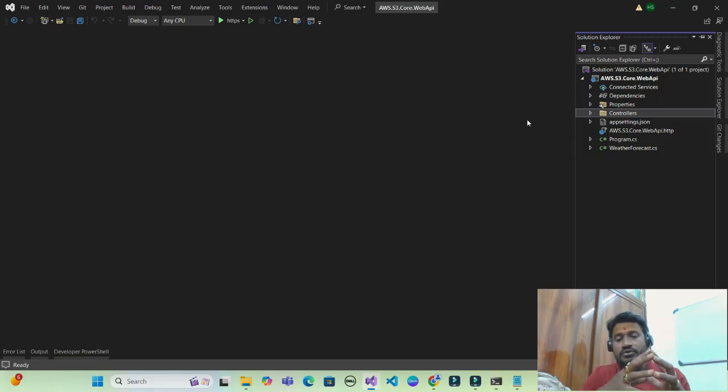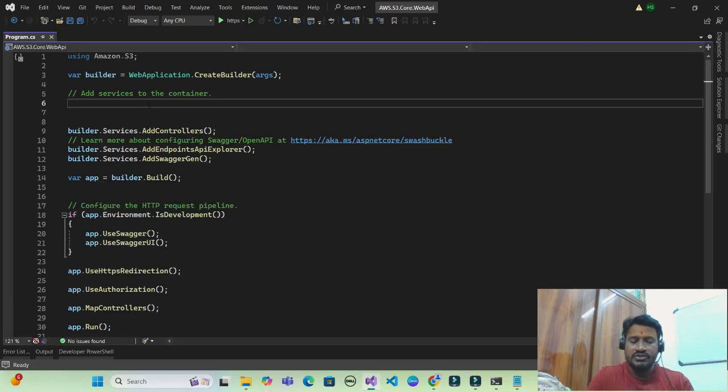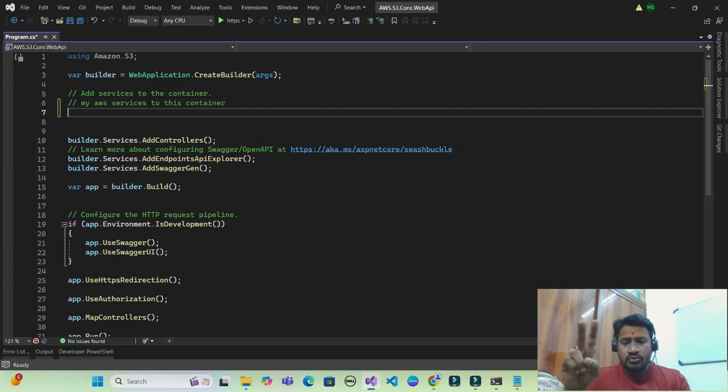So now we have to inject our AWS services into my .NET Core container. To do that, let's go to Program.cs. Here I have to inject my AWS services to this container. There are two things that I have to specify with respect to builder.Services.